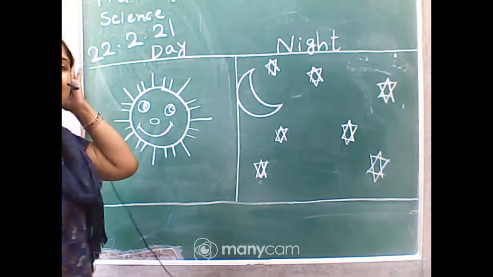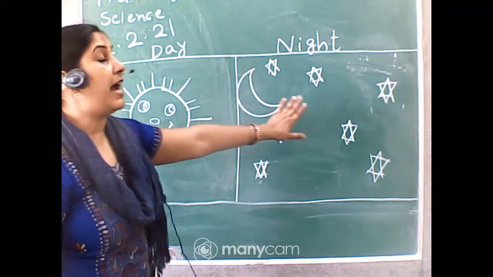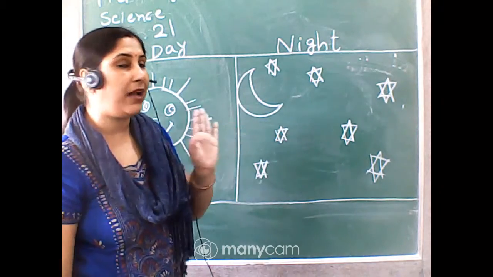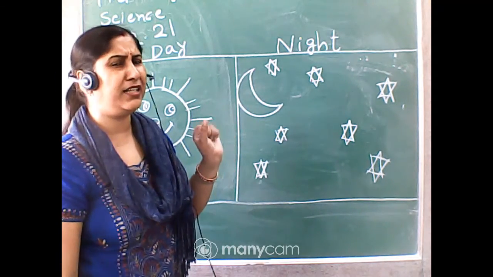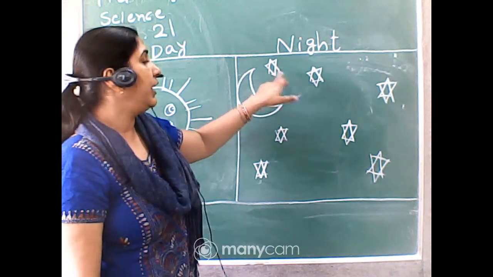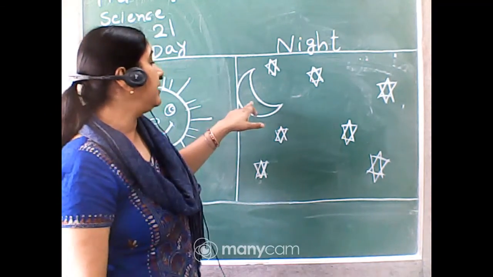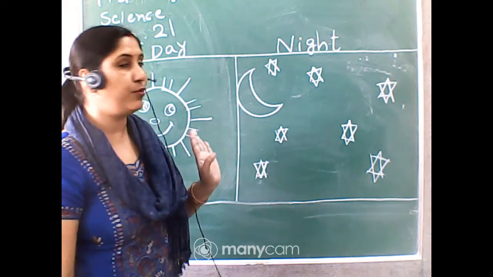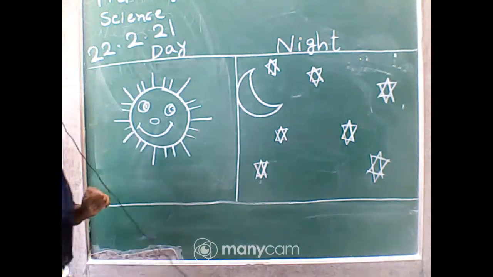Okay, right side you will color with dark blue or black. Dark blue you will color here. Don't use the black color. Deep blue is a color that is like black. Star you will color with yellow and moon colored with white. Just color this one and show me the picture.